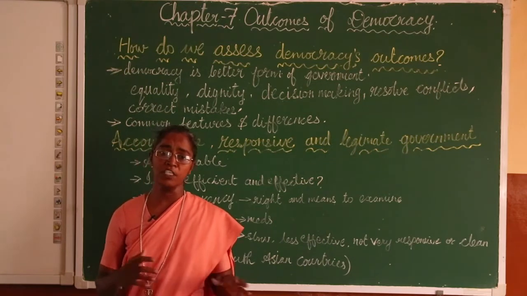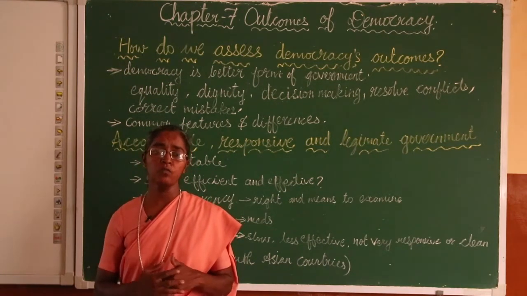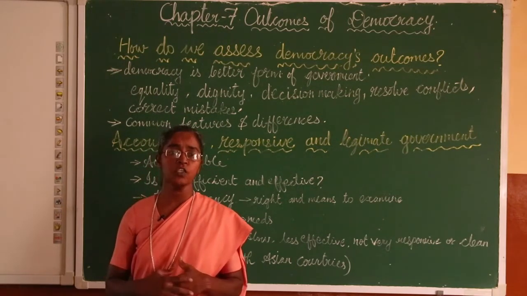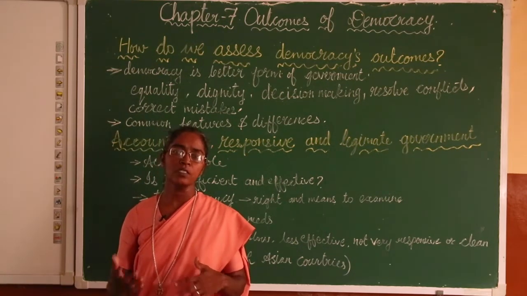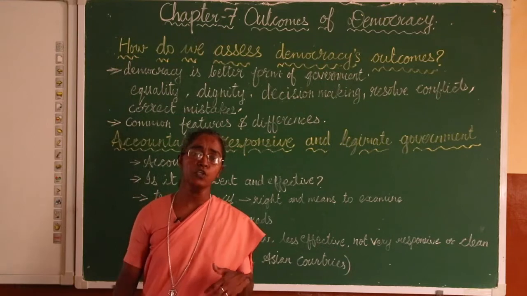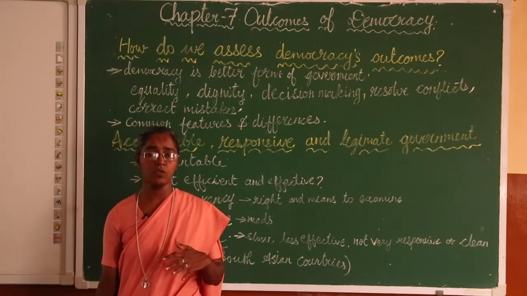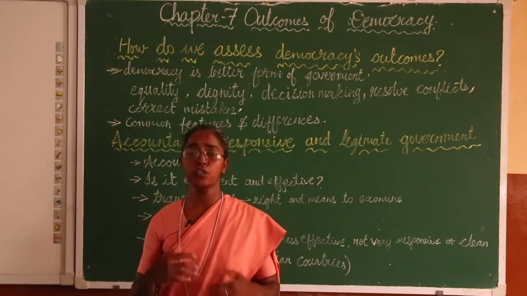For example, if a leader who is elected does not perform in favor of the people, what will the people do? They will withdraw their support in the next election. Therefore, democracy allows room to improve. Then automatically they have the awareness that they should improve, they should perform.